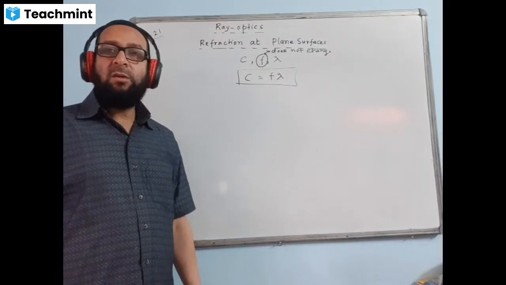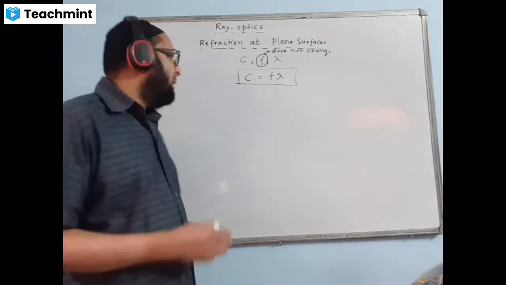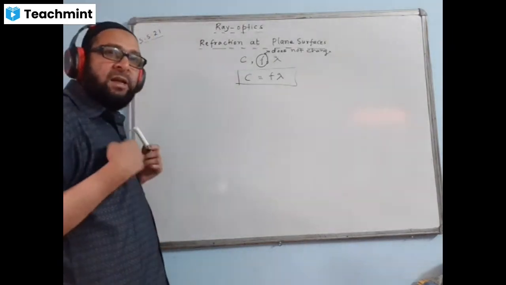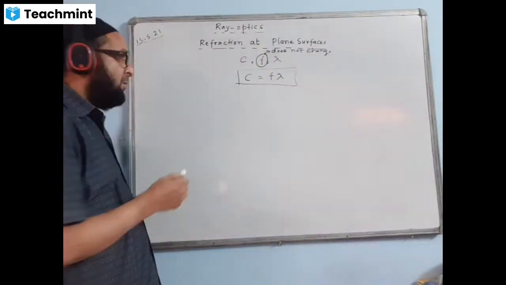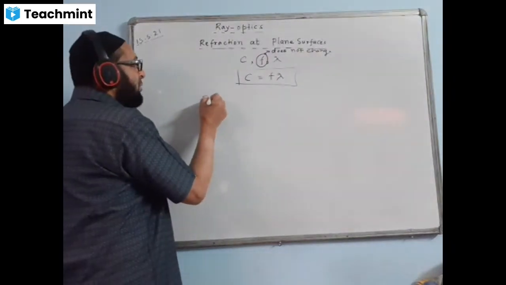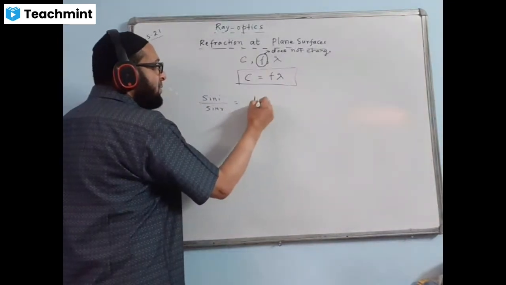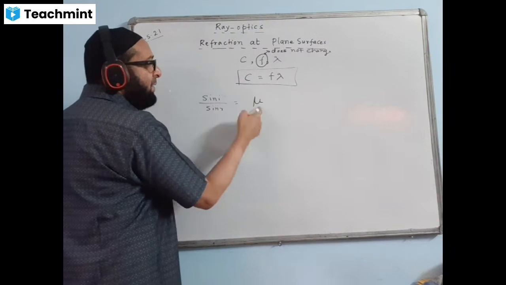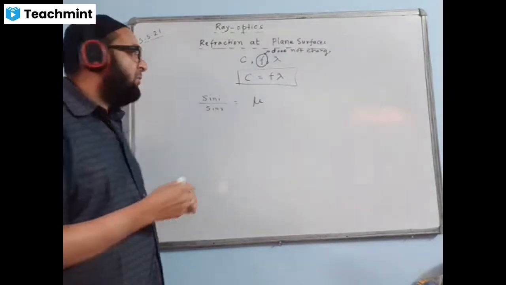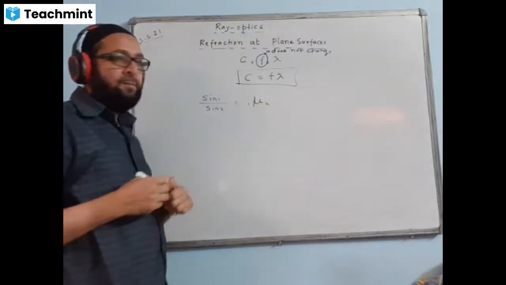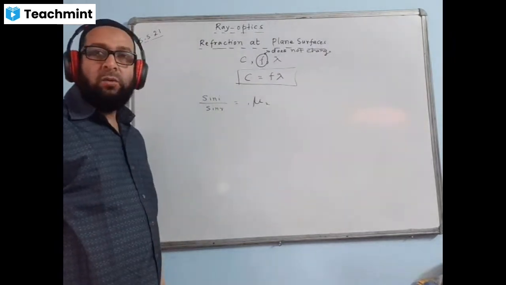And this ratio is called refractive index of one medium with respect to the other medium. Probably the statement of the laws of refraction will not come now because we are on a higher standard. Snell's law says that sin i by sin r is equal to the refractive index. That constant is the refractive index. We can write refractive index as a relative term because refraction takes place from one medium to another medium. So we write like this, 1 to 2. This equation is called Snell's law of refraction.